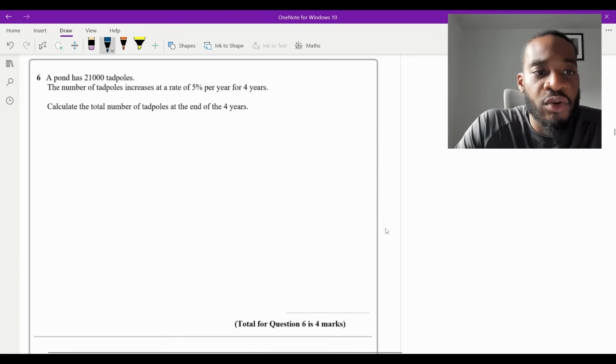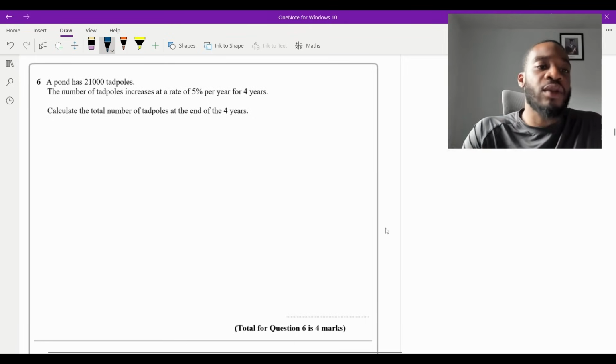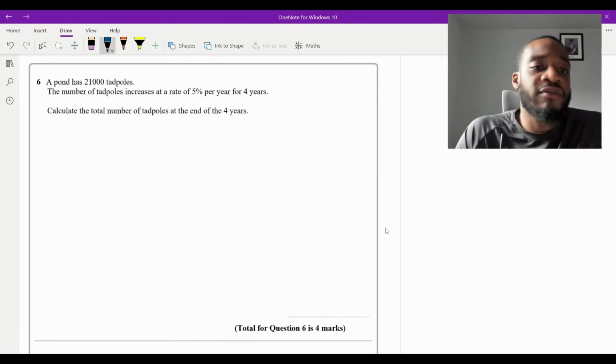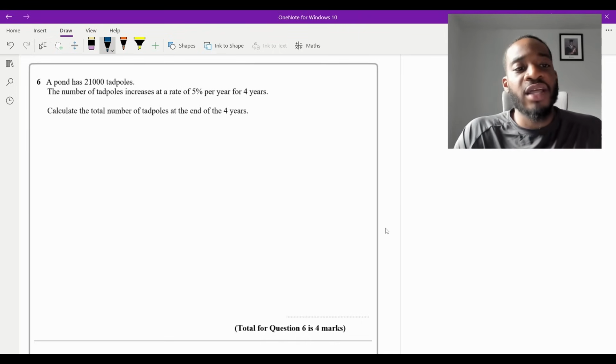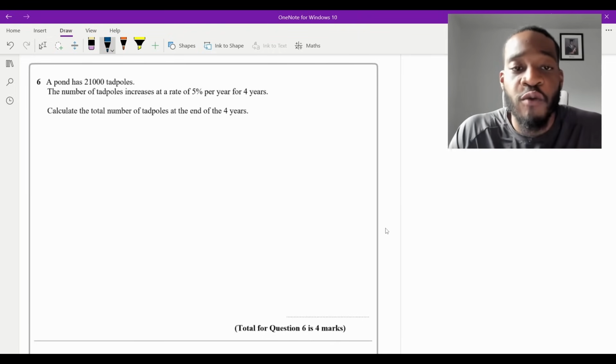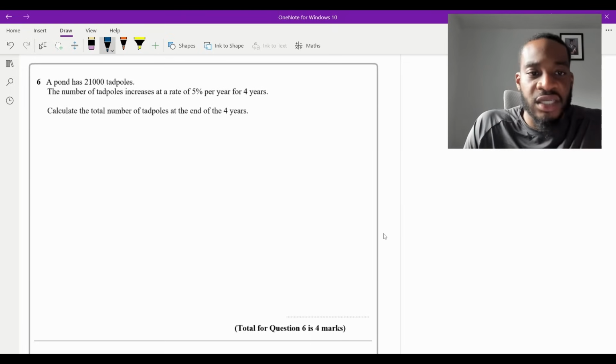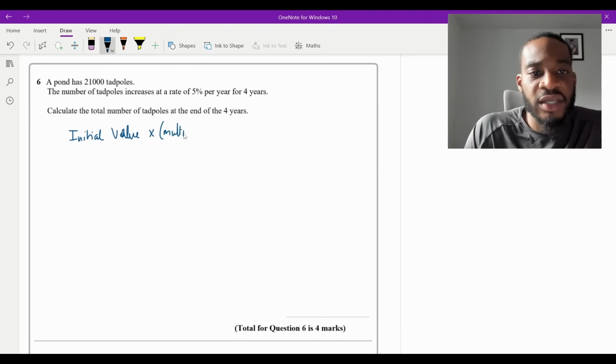Okay. So, question 6 says, a pond has 21,000 tadpoles. The number of tadpoles increases at a rate of 5% per year for 4 years. Calculate the total number of tadpoles at the end of 4 years. All right, so this one is essentially compound interest, isn't it? So what is the formula? You have an initial value. You times this by your multiplier, and I'll show you how to get it in a second. And then you do it to the number of years, like that.